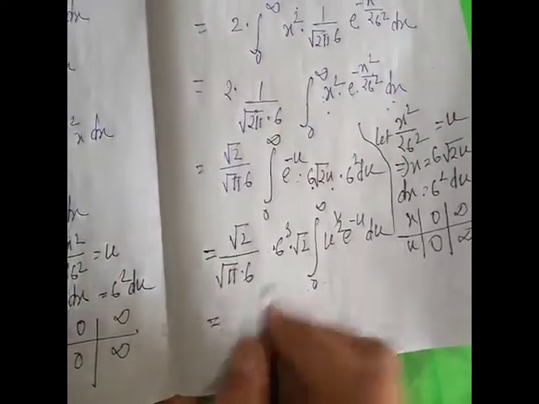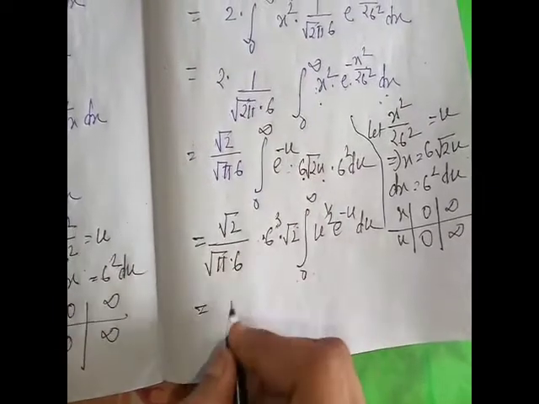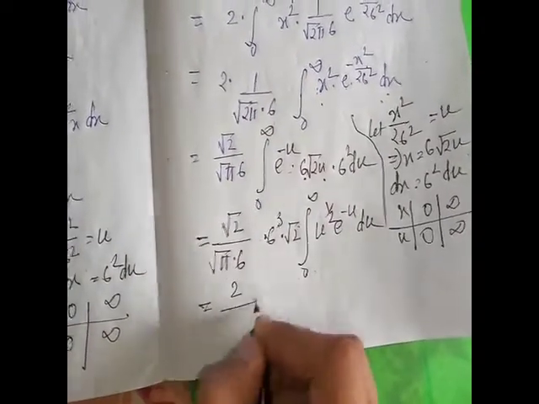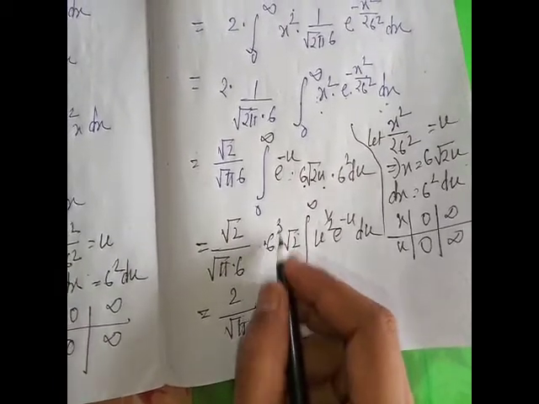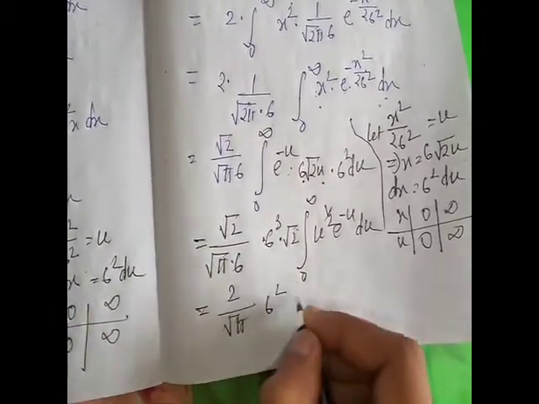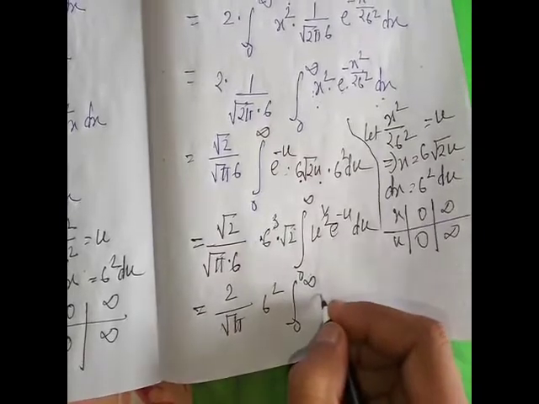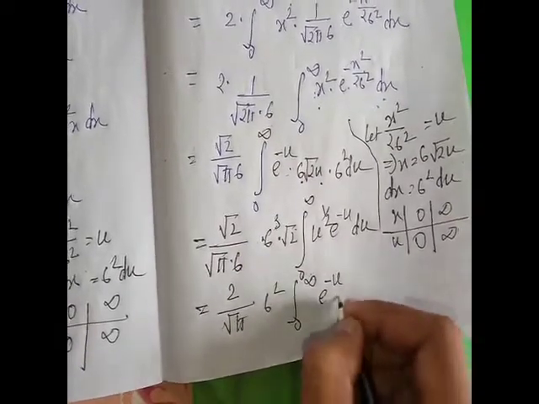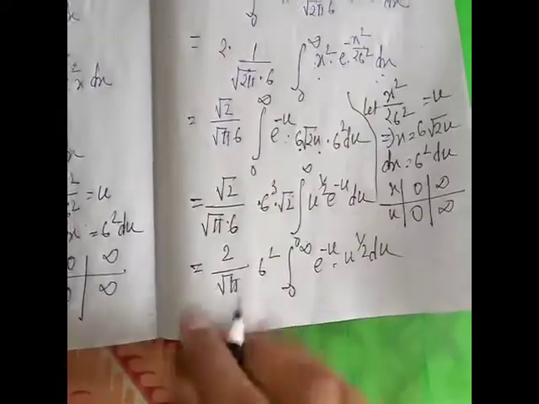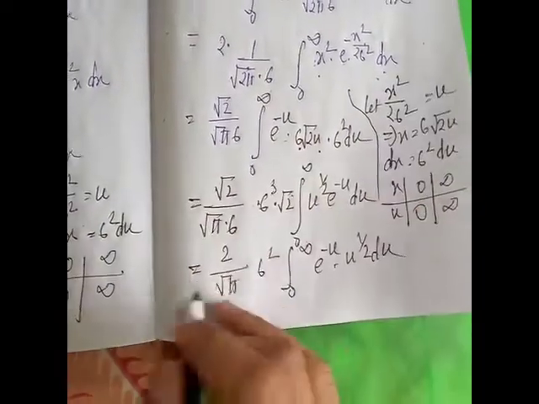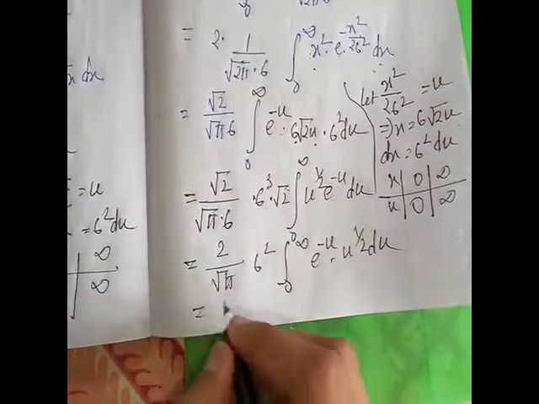So next step is 2 by root over pi sigma into sigma cube by sigma means sigma square, 0 to infinity e to the power minus u, u to the power half du. Clear?